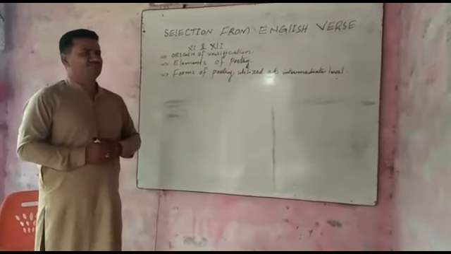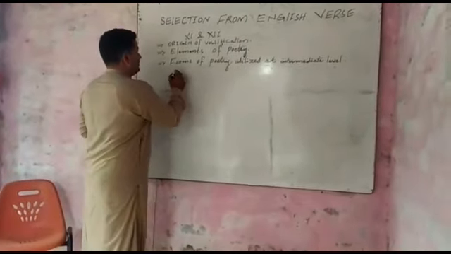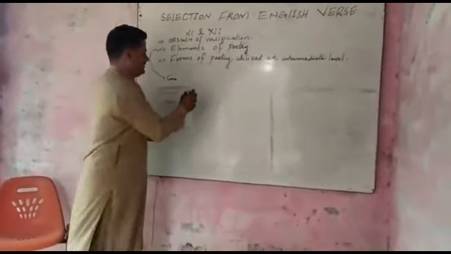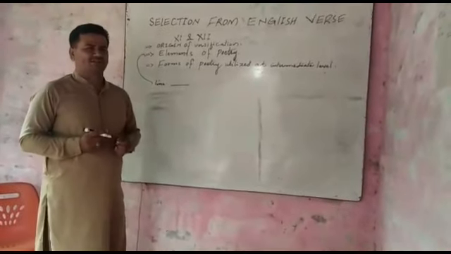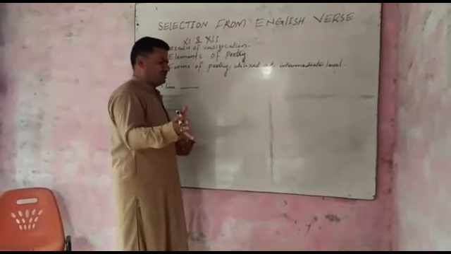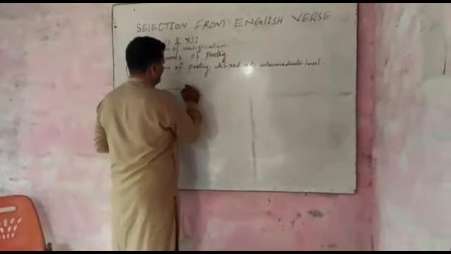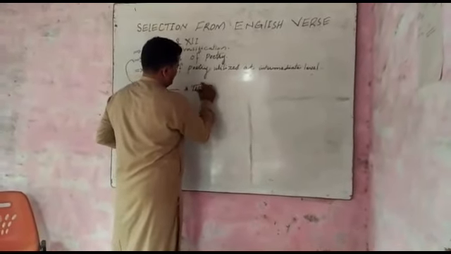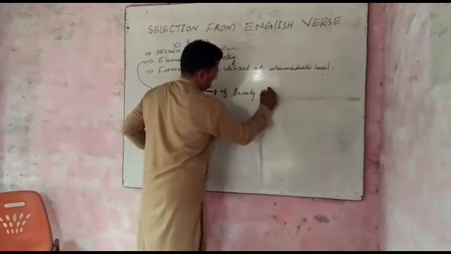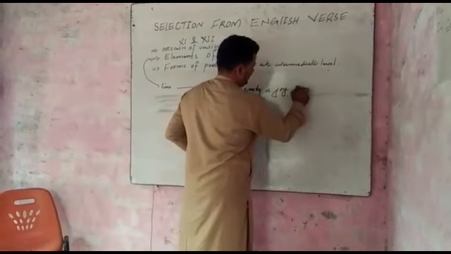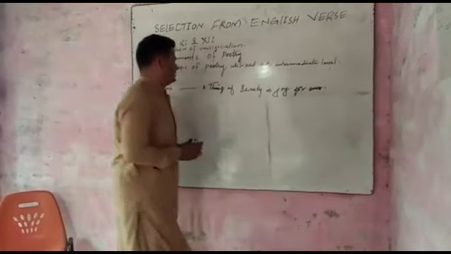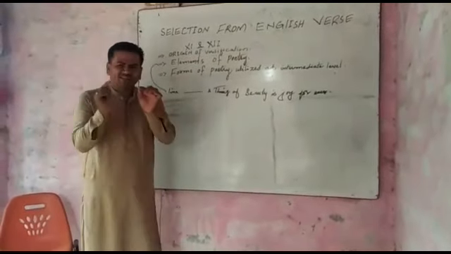So the first element is line. Okay, the first element of poetry is line. Any line. Suppose we are taking a line from the work of John Keats: a thing of beauty is a joy forever. This one is only a single line.